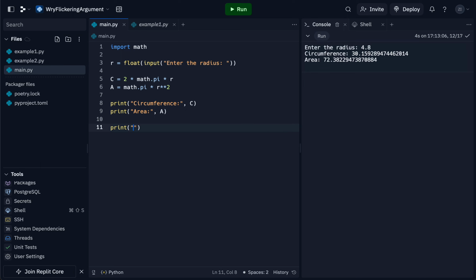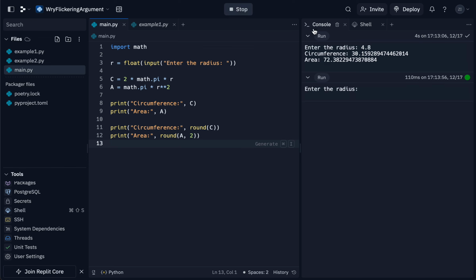So I'll print circumference, and this time I'll use the round function, and so we'll round c like this. It'll round to the nearest whole number. And for the area, we'll use the round function again, but this time we'll round a with 2 decimal places. So you add the comma, the space, and the 2. And this will round a to 2 decimal places.